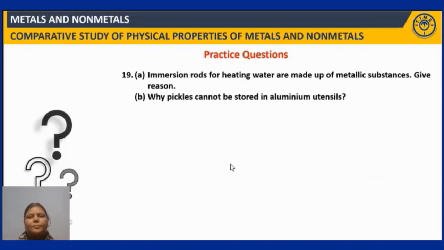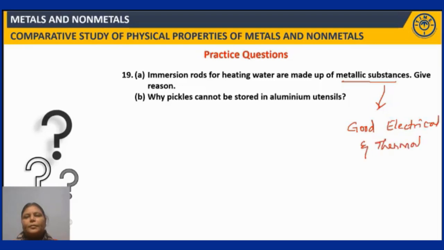Next question. Immersion rods for heating water are made up of metallic substances. Give reason. Why pickles cannot be stored in aluminium utensils? Immersion rods for heating water are made up of metallic substances because metallic substances are good electrical and thermal conductors. Because of these properties, metallic substances are used as immersion rods for heating water.